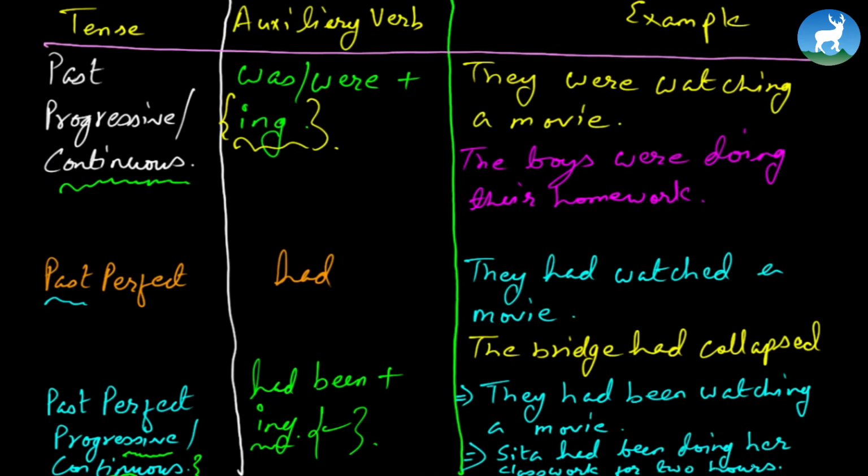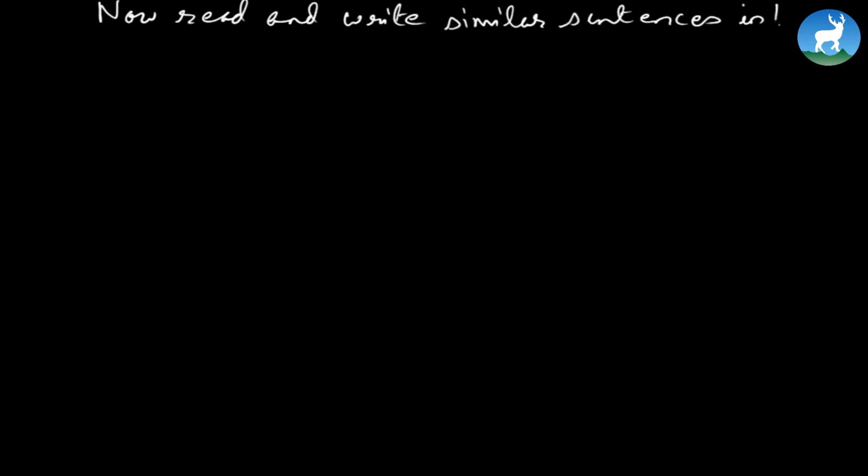She started the action in the past and the action seemed to be continuing. She had been doing an action which had started in the past and seemed to continue. So that's past perfect progressive or past perfect continuous. Okay, now having known this concept, let's move further. Now read and write similar sentences in the past tense.